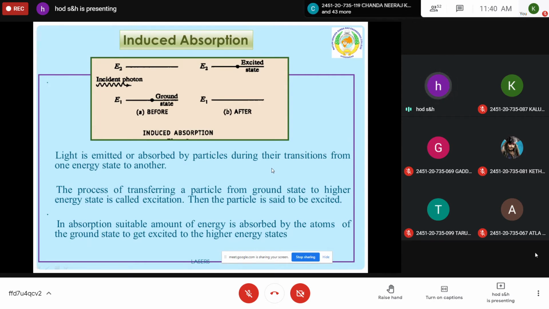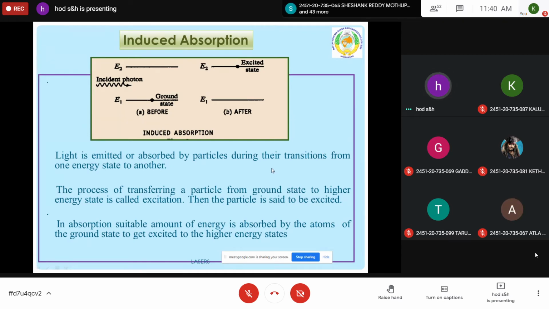So in absorption, a suitable amount of energy is absorbed by the atoms of the ground state to get excited to the higher energy states. A photon's energy is absorbed by the atom in the ground state, so that it gets energy and jumps from the lower energy state to the higher energy state, and this mechanism is called induced absorption. Is it clear?